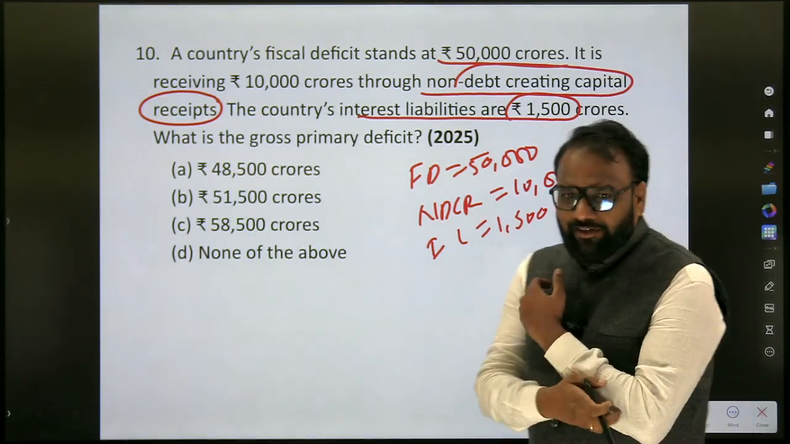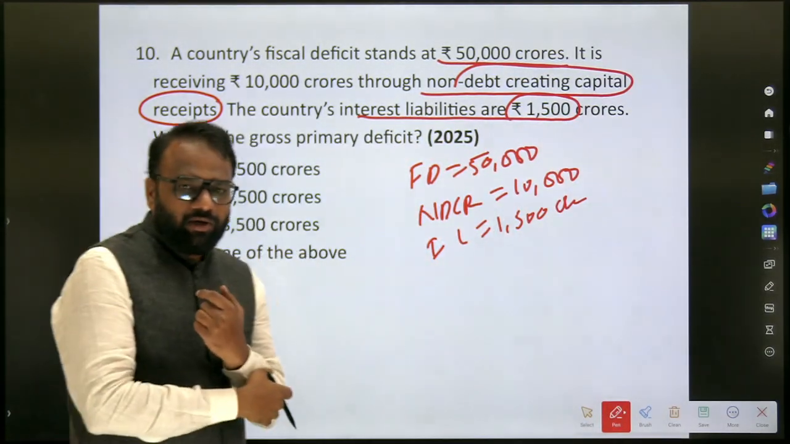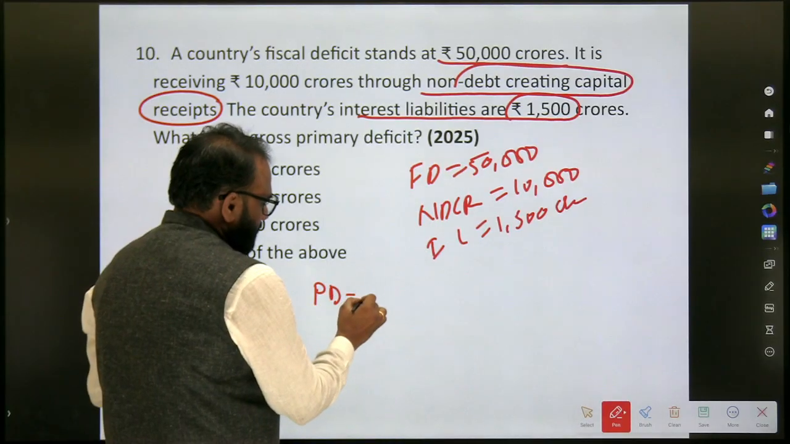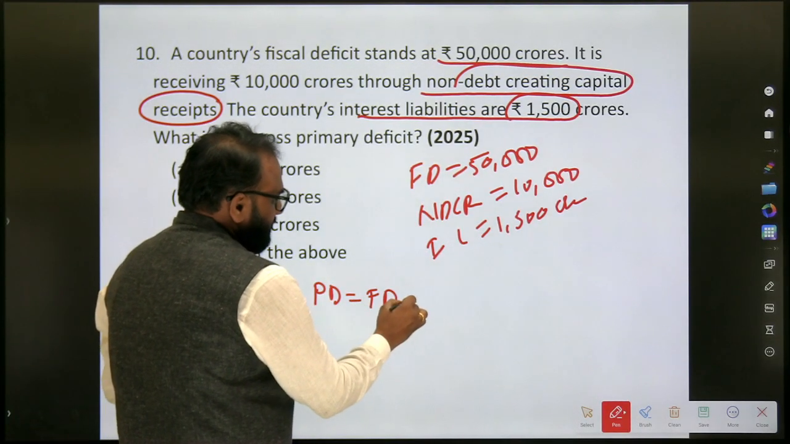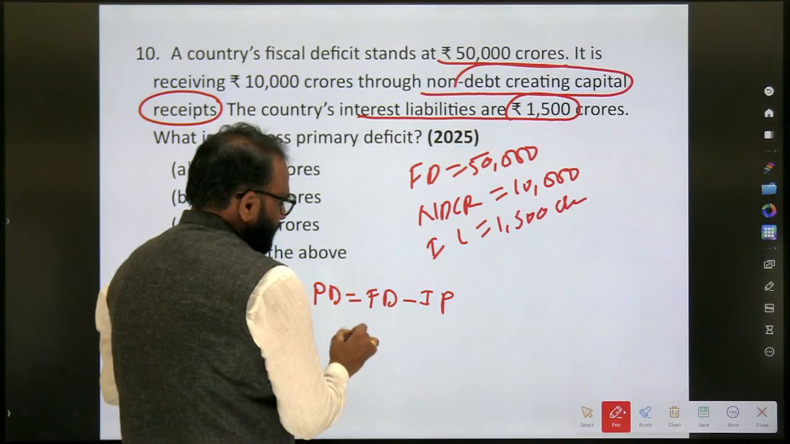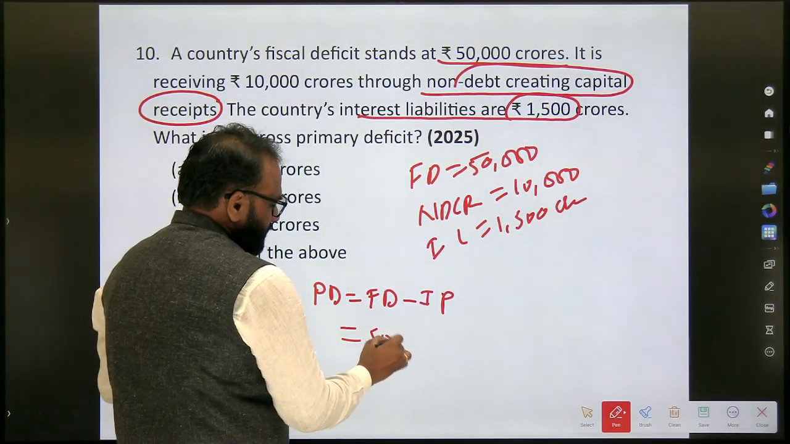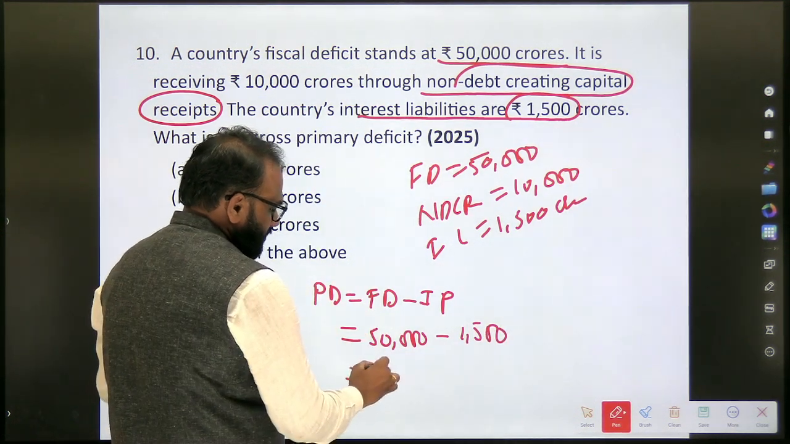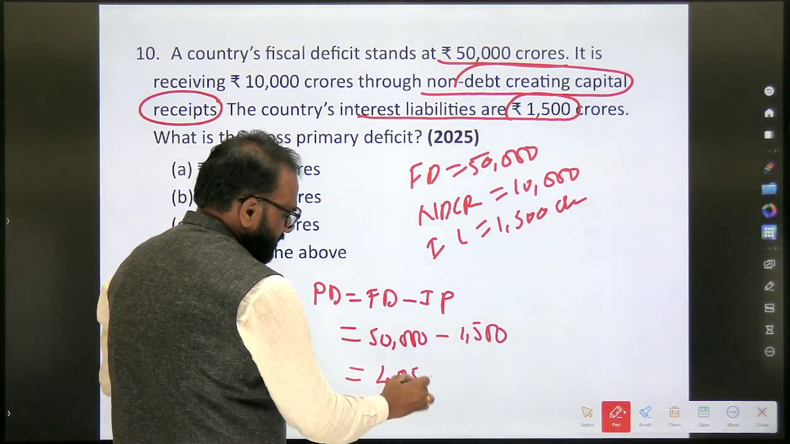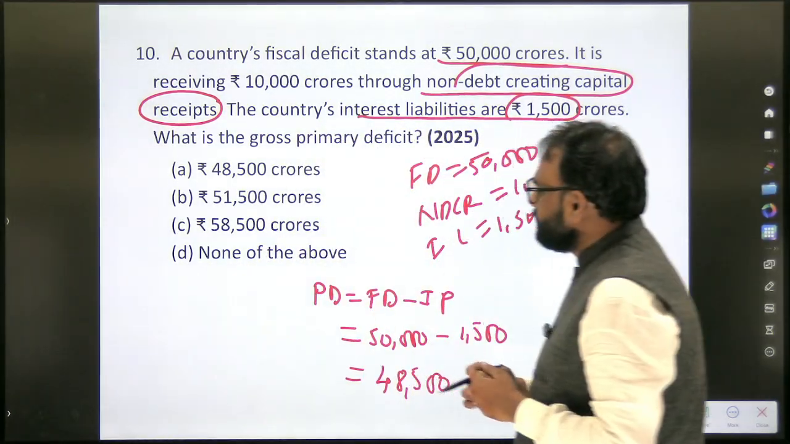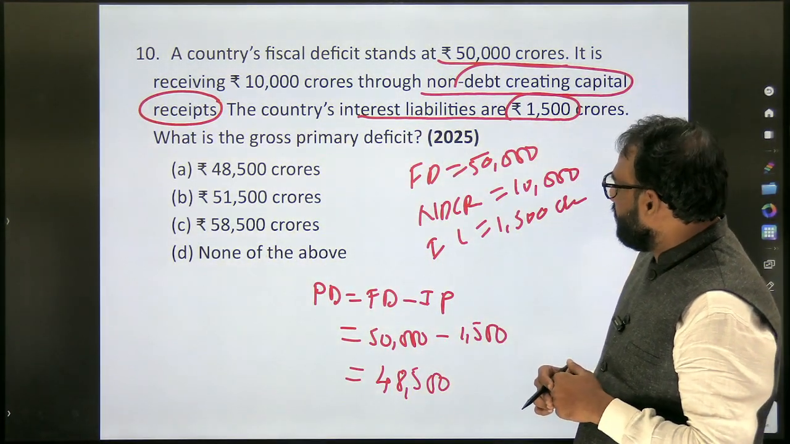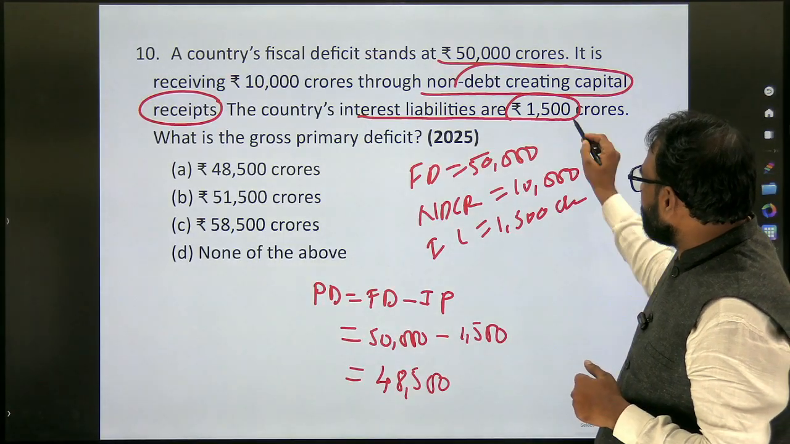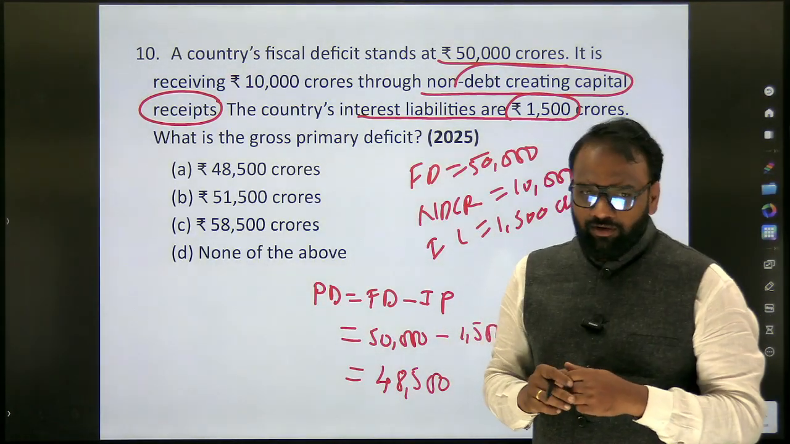What is the gross primary deficit? So what is he asking? Primary deficit. So primary deficit is equal to fiscal deficit minus interest payment. So what is the fiscal deficit? 50,000. What is the interest payment? 1,500. What is the answer? 48,500. Yes. Any mistake? 15,000, 1,500. Just check it. I think it's 1,500.